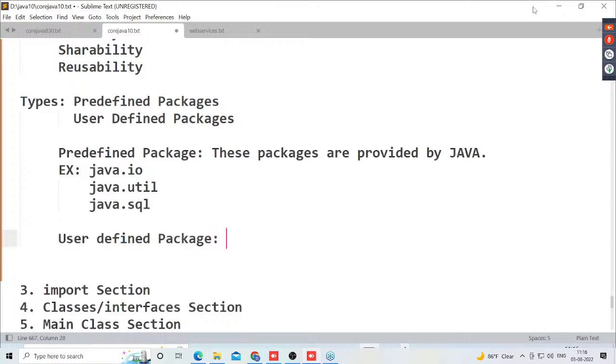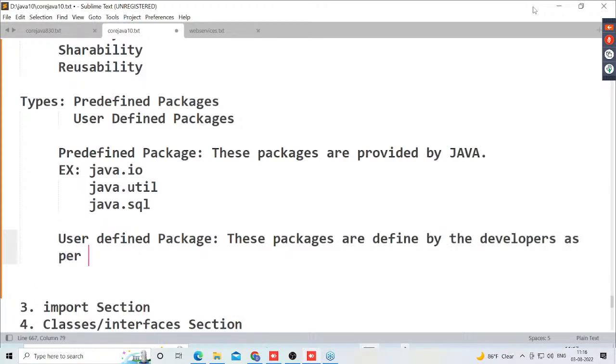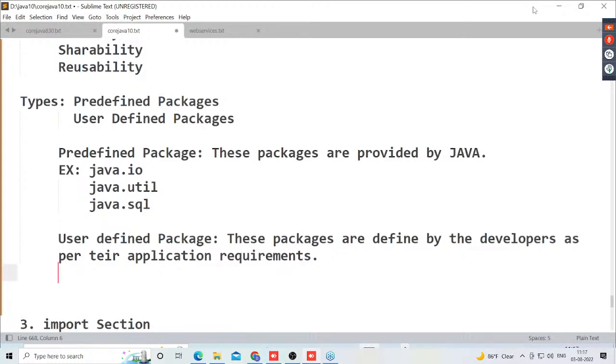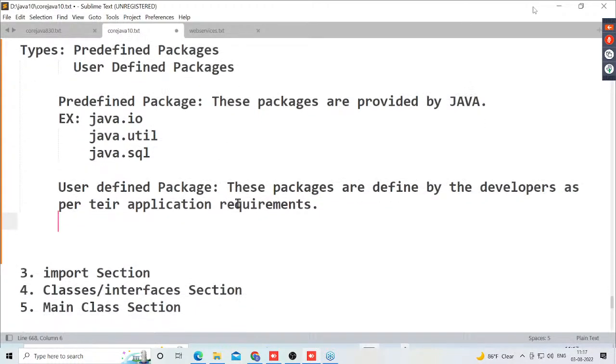User defined packages. User defined packages are defined by whom? By the user, that means the developer can define some packages as per his requirement. These packages are defined by the developers as per their application requirements.